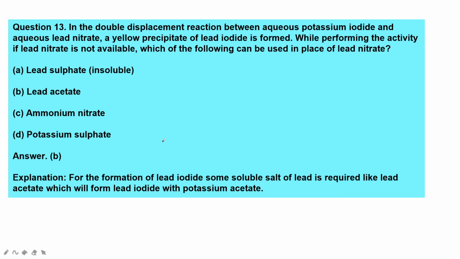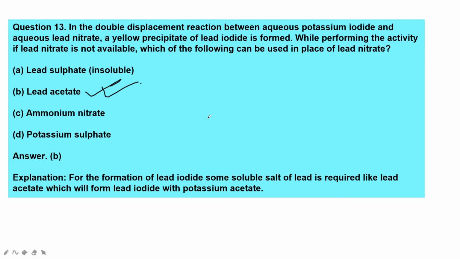In the double displacement reaction between aqueous potassium iodide and aqueous lead nitrate, a yellow precipitate of lead iodide is formed. While performing the activity, if lead nitrate is not available, which of the following can be used in place of lead nitrate? Okay, lead sulfate which is insoluble, lead acetate, ammonium nitrate, potassium sulfate. It is lead acetate which can be used in place of that.